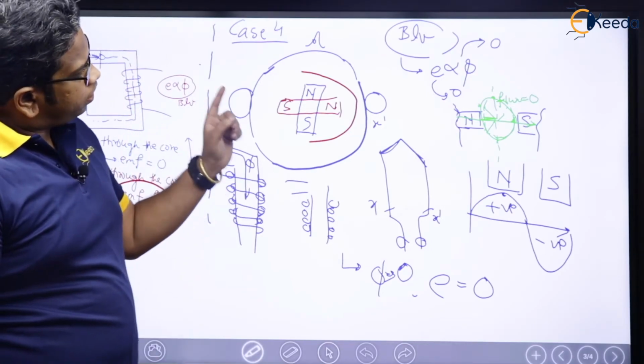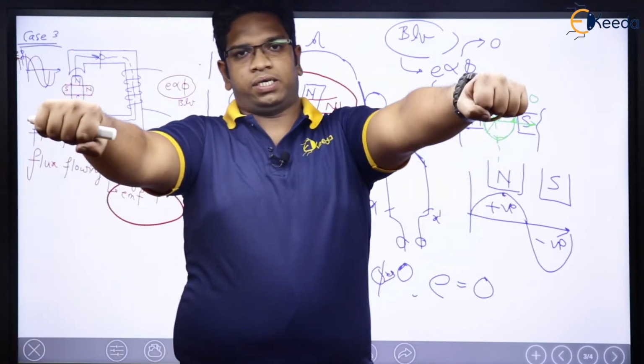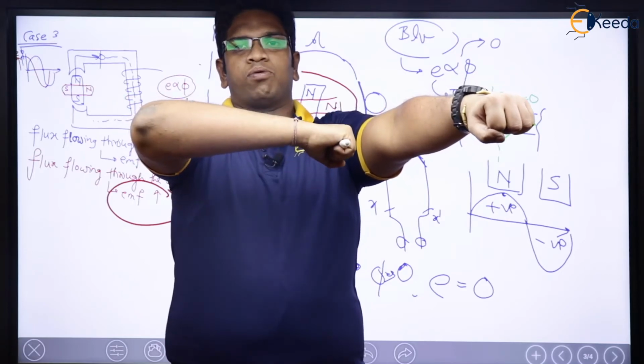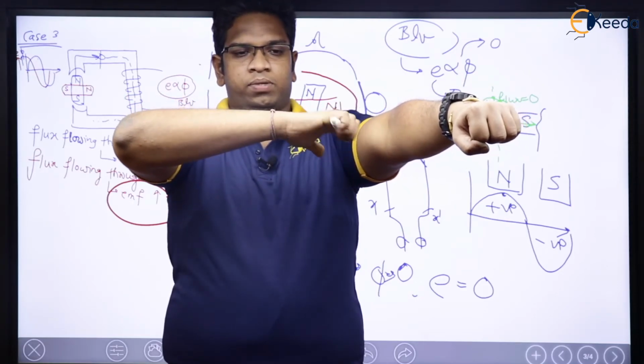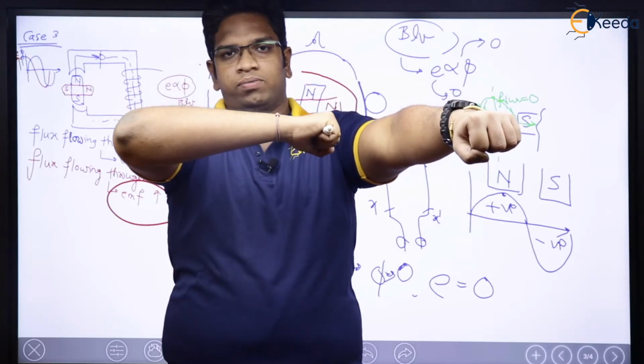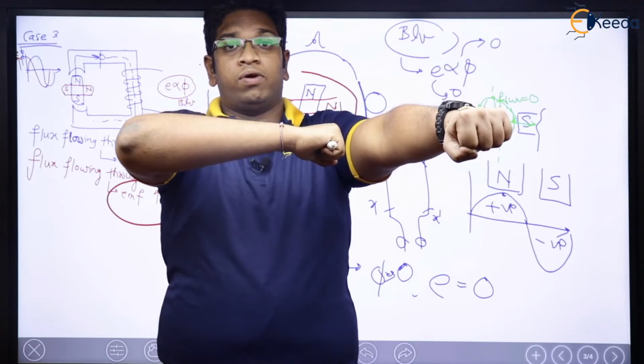Now, let us prove the same for BLV. This is coil X, this is X dash. This is the pole, this is my pole. Now, if you see, here is north, here is south, right? This is the pole. Now see here. What is going to happen?